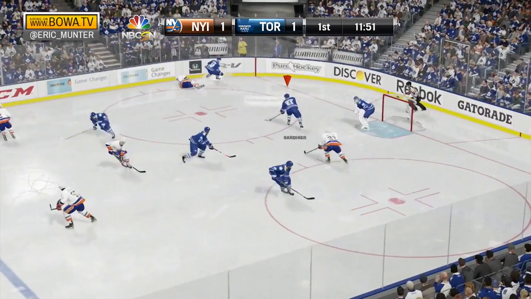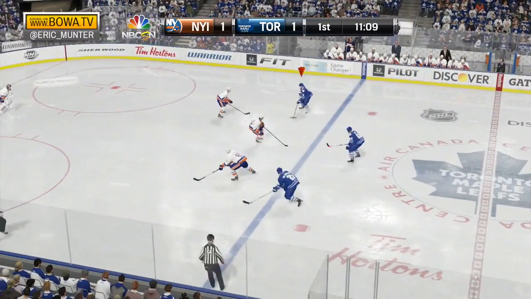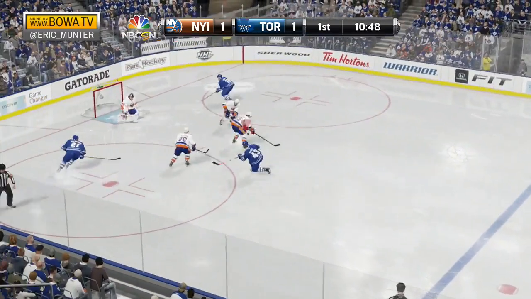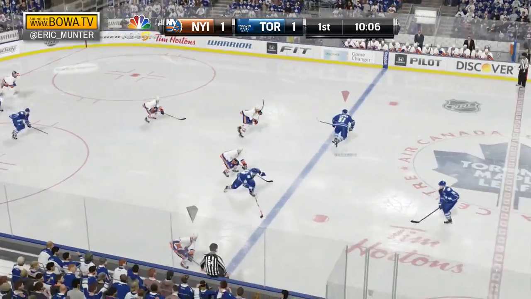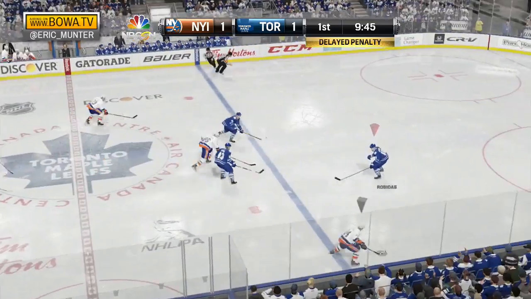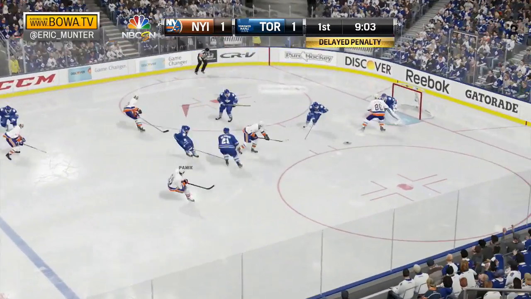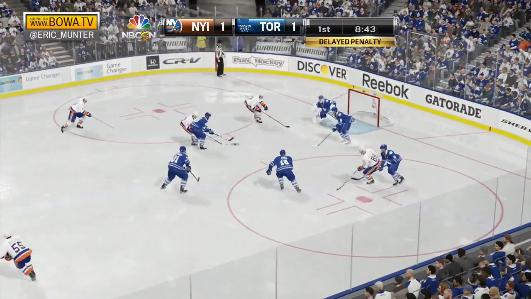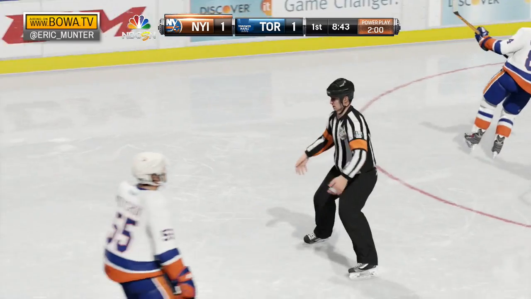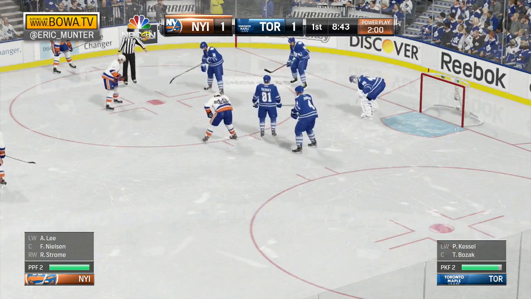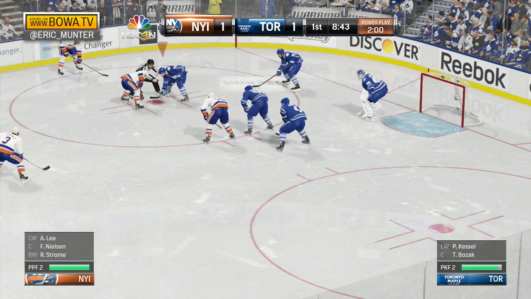New York back on the attack, rubbed off on the play there. It's now Panik. 3-on-3, Toronto into New York's end. Here's Kadri, save Halak, and a couple players run into him. What a collision in the net mouth. Delayed penalty on Toronto, and no doubt it'll be goaltender interference. New York on the attack, a shot blocked by Robidas. Out in front of feed, and touched up by Kadri. It's New York to the power play, Toronto to the PK. Penalty for goaltender interference.